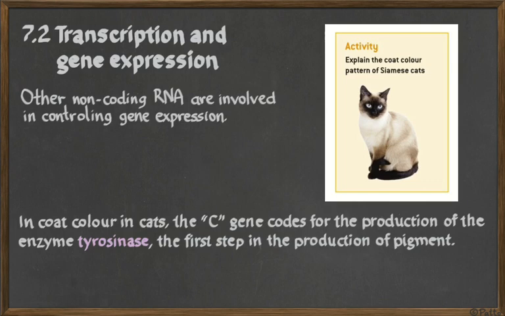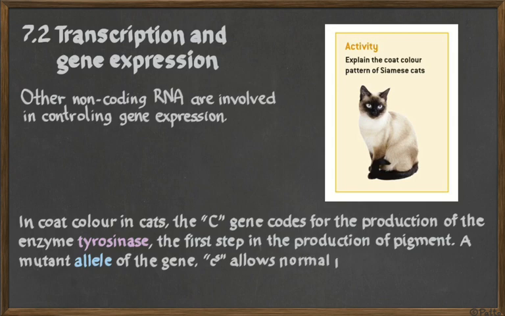As a result, the tip of the nose, the ears, the paws, the tails, they are colder than the average and they are dark. This is what gives the characteristic color of the Siamese cat, because they only express the gene for color in the cold parts of the body. In the warm parts of the body, those genes are turned off. Okay? So, this is how we control genes on and off.